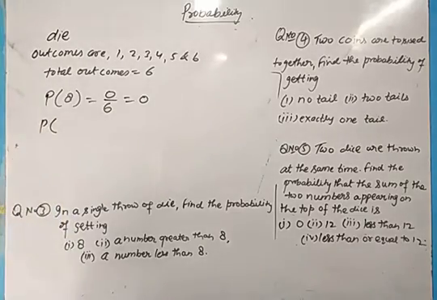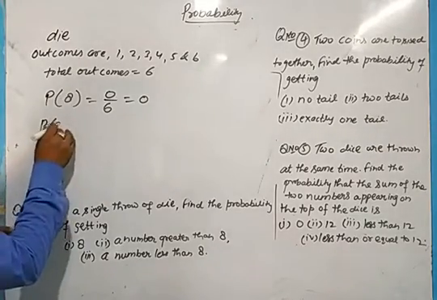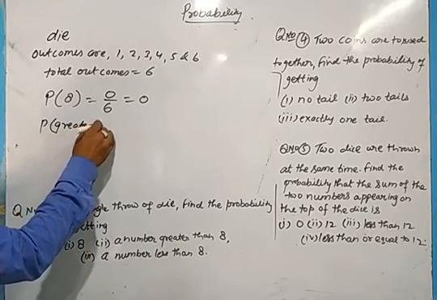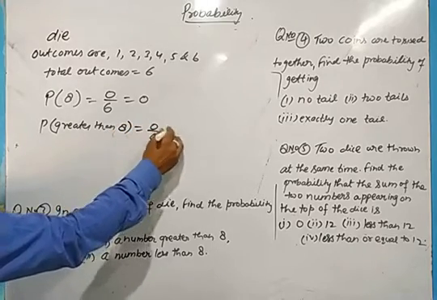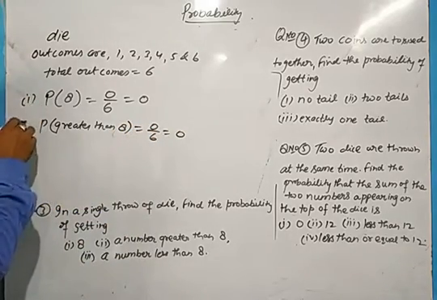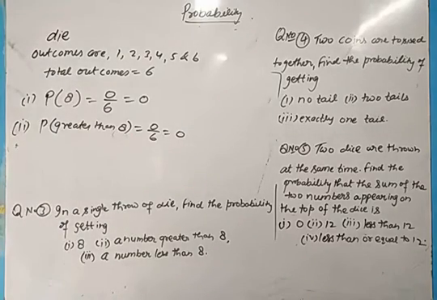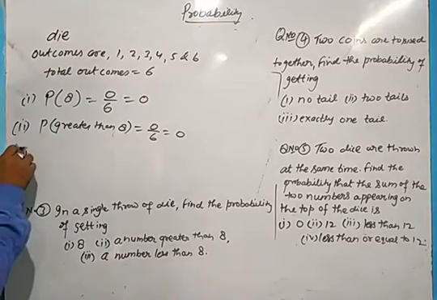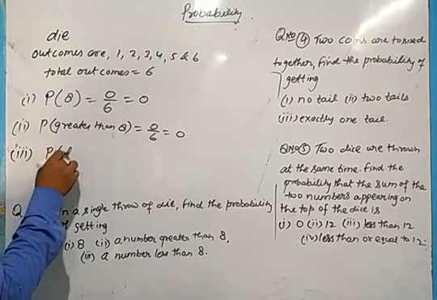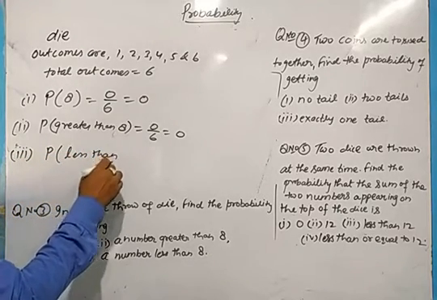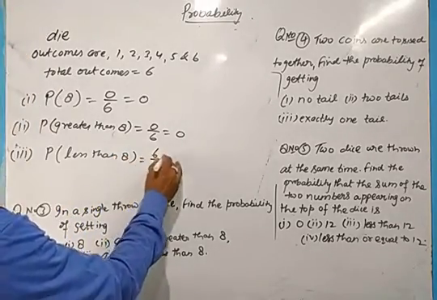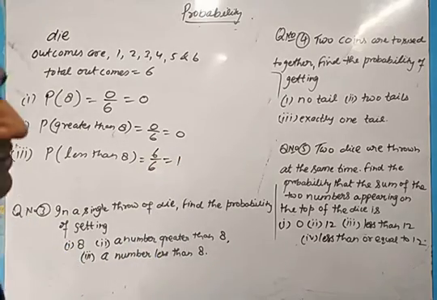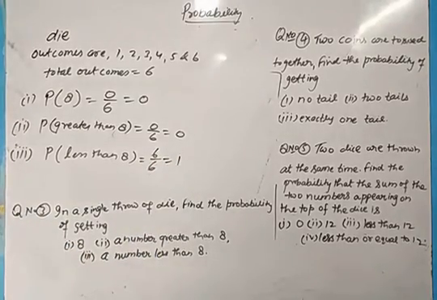Probability of getting a number greater than 8 in any dice, we don't get a number greater than 8. So this also will be 0 upon 6, or you can say 0. First part, second part. And the third part is a number less than 8. Probability of getting a number less than 8. So all the numbers are less than 8. So every time we will get a number less than 8. So 6 upon 6, that is, the probability is 1. 1 means 100% chances are there of getting a number less than 8.